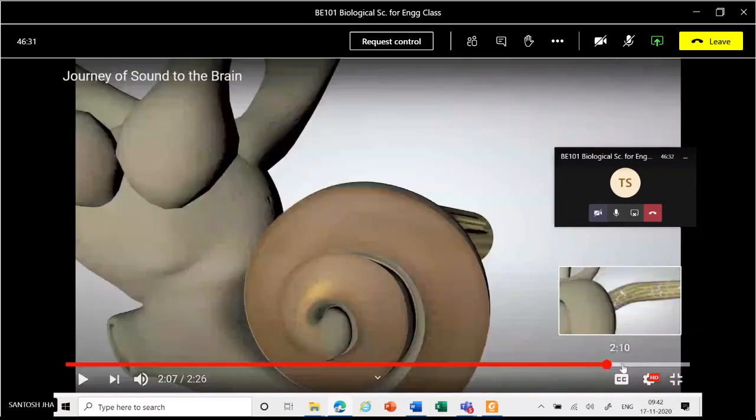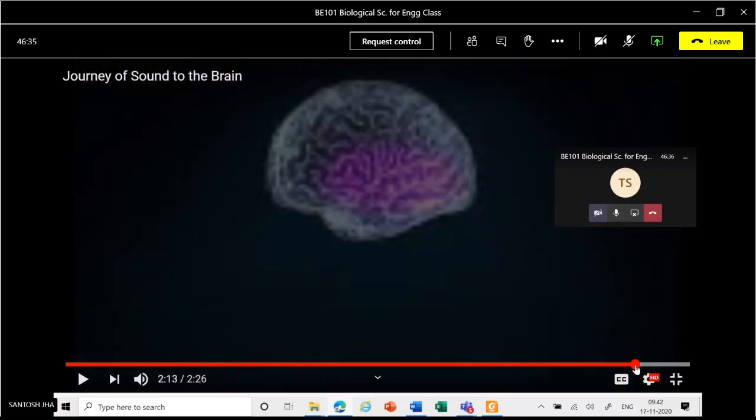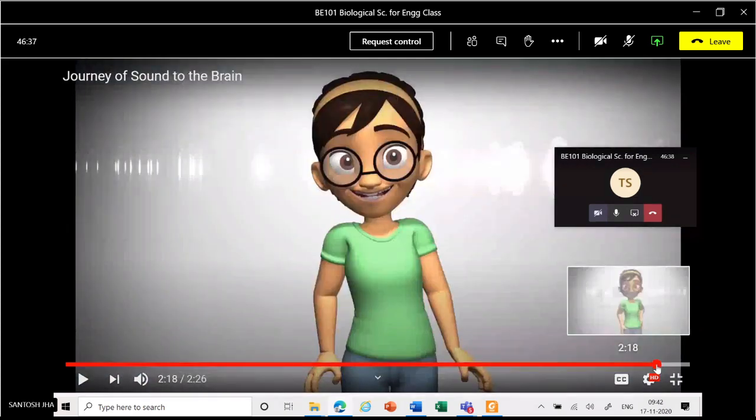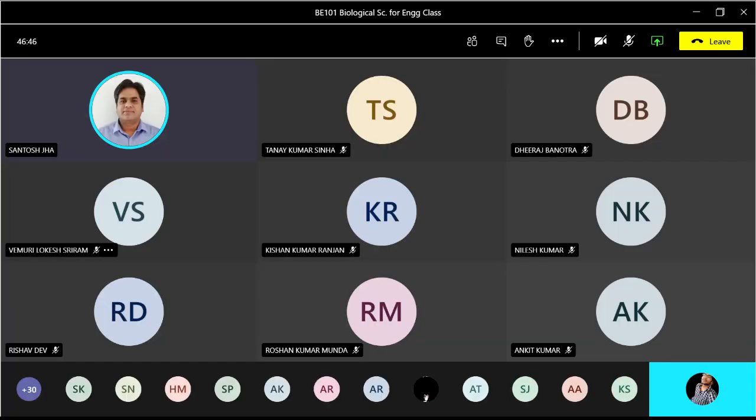So this is the simplest mechanism of hearing. Okay, so we will discuss more about signal communication, the mechanism of hearing, and the mechanism of vision in the next few classes.